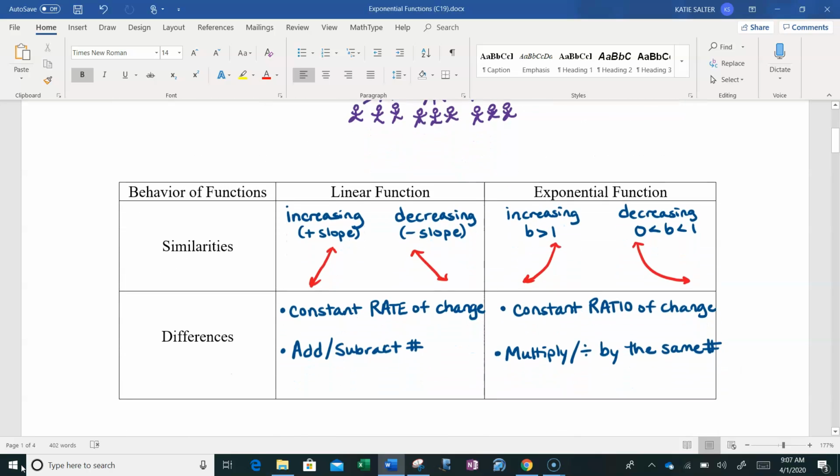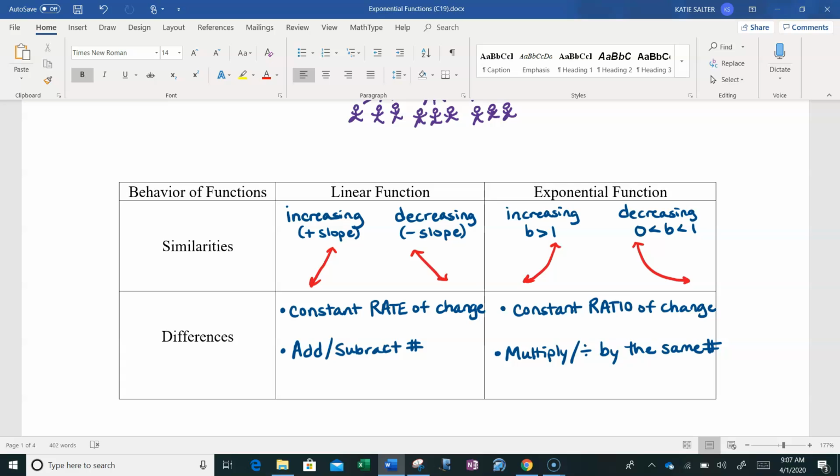All right, so whenever we learn a new function, we like to compare it to functions we already know. So something that's similar about linear functions and exponential functions is they either increase or they decrease. They don't go up and down and up and down. They do one or the other. So we know with linear functions, they increase when they have a positive slope and decrease when they have a negative slope. For exponential functions, they either increase or decrease also, but it depends on their multiplier. And I'll come back to that in a minute.